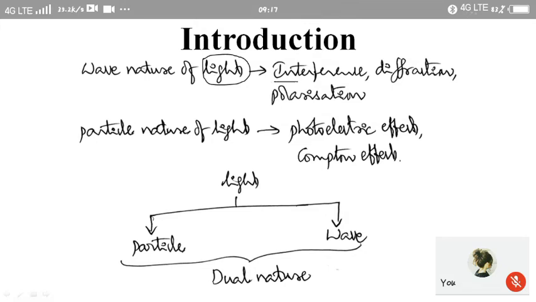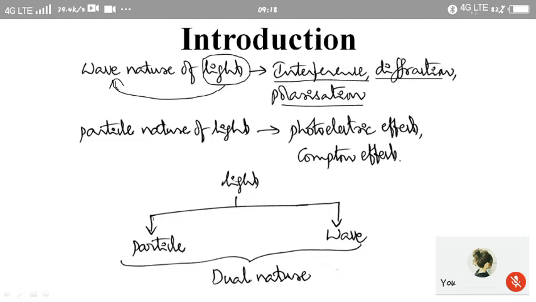Properties like interference, diffraction, and polarization. Now, whenever you are studying these optical phenomena exhibited by light, that is interference, diffraction, polarization, in that case, we assume that the propagation of the light will be in the form of a wave. So we assume that the propagation of light is in the form of a wave.